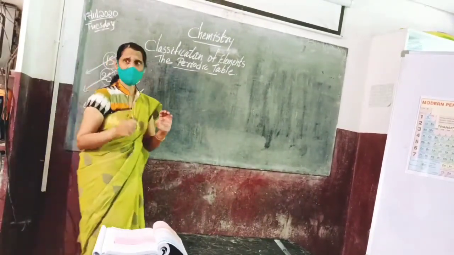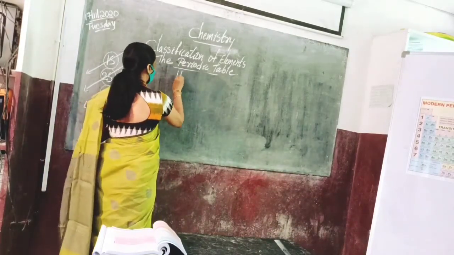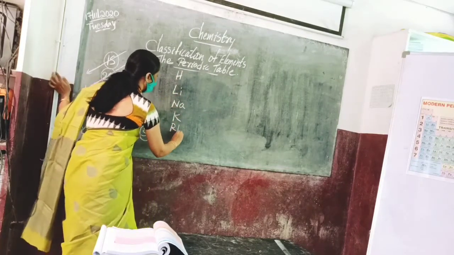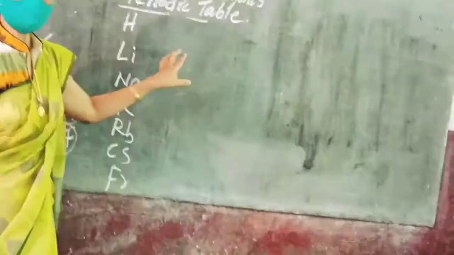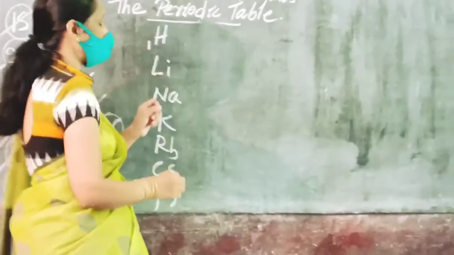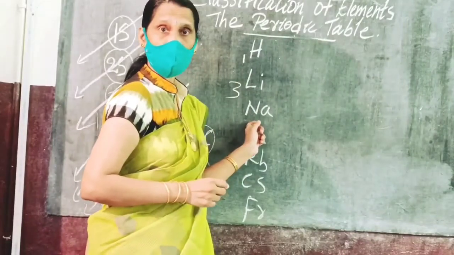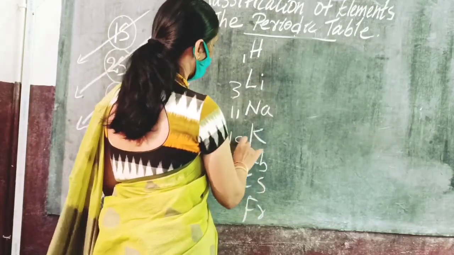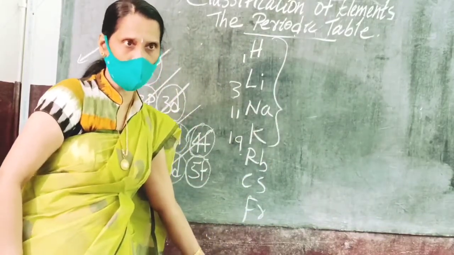Okay, I am going to discuss the first A group. What are the first A group elements? Hydrogen, lithium, sodium, potassium, rubidium, cesium, francium. Let us talk about this. What is hydrogen's atomic number? 1. And lithium, what is its atomic number? 3. And sodium? 11. And potassium? 19, and so on. Let us discuss these, because the same trend will follow in the next elements also.